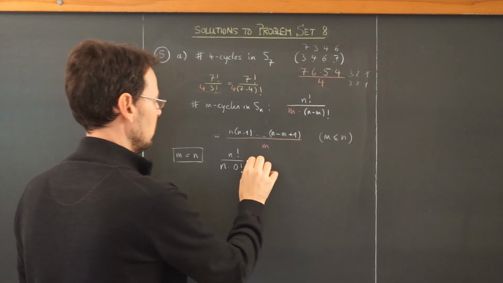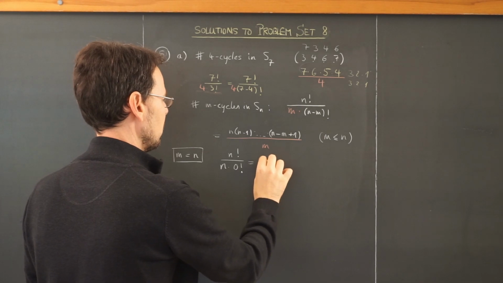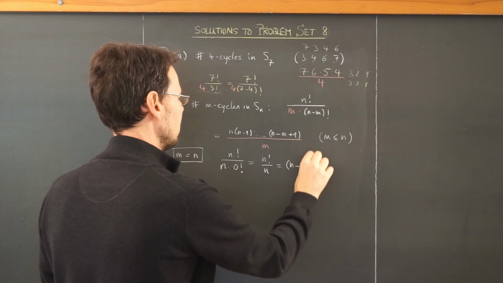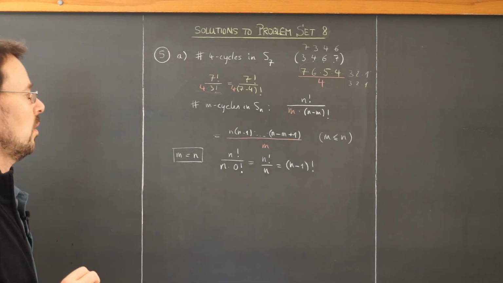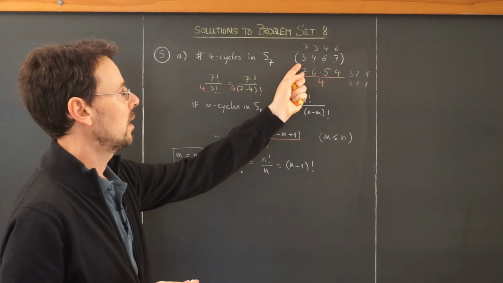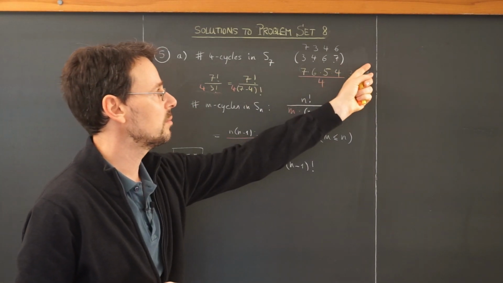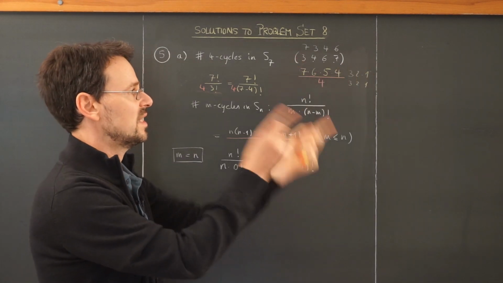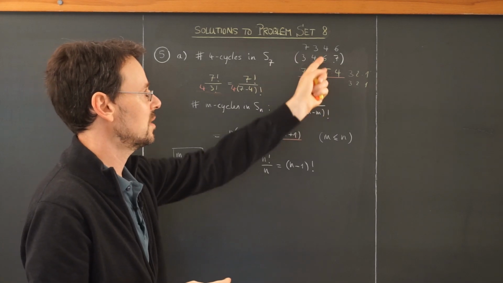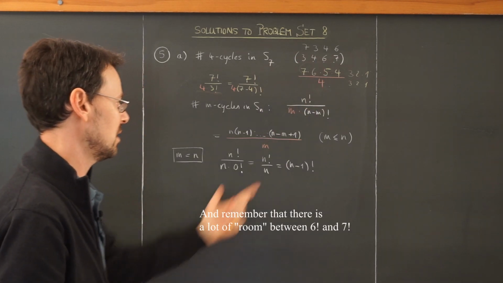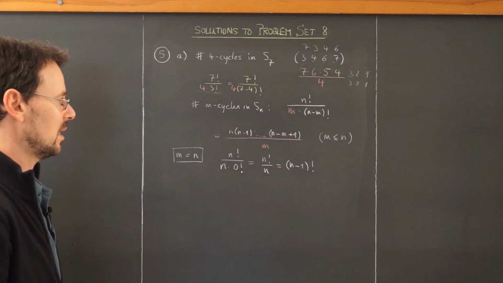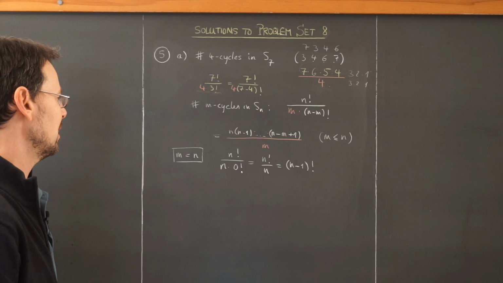This is defined to be 1, so we get n factorial divided by n, which is simply n minus 1 factorial. Yeah, this is at the first look a bit surprising, but look at S7. I would have 7 factorial possibilities, but 7 cyclic permutations fall away because they are the same cycle, so 7 factorial divided by 7 is 6 factorial. So this is the number of n cycles of length n in Sn.